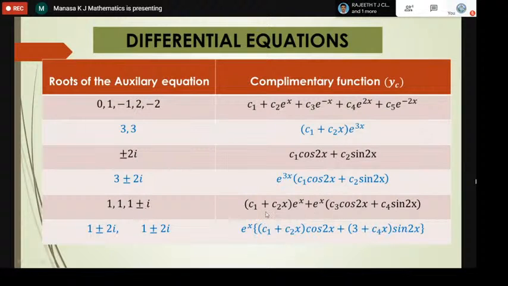Here I have taken C1, C2. I'll just continue with those constants, taking them as C3, C4. C3 into, okay, please make a correction here. It is C3 into just cos x, not cos 2x.